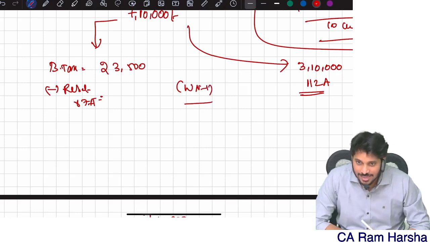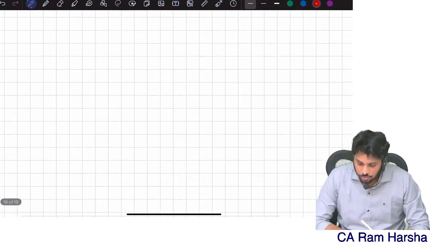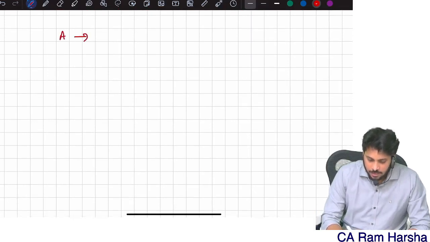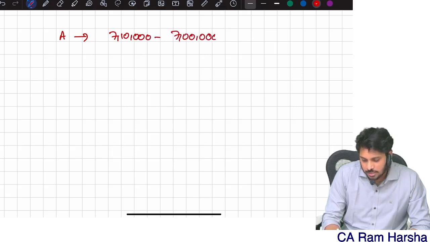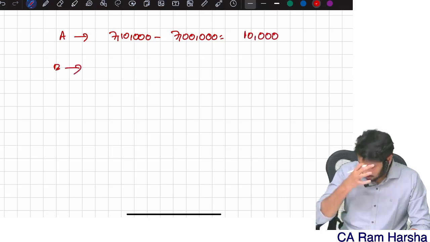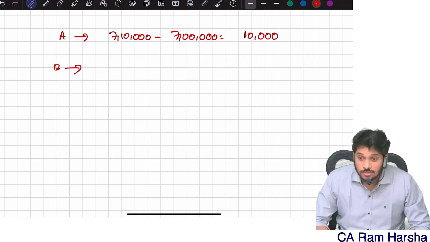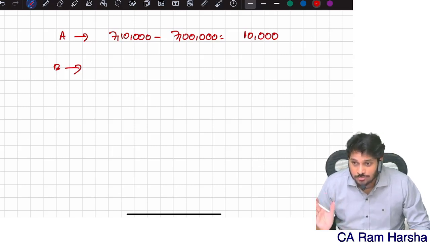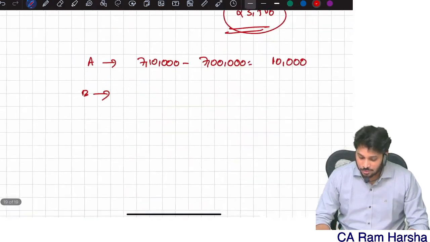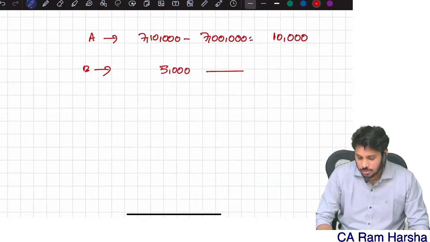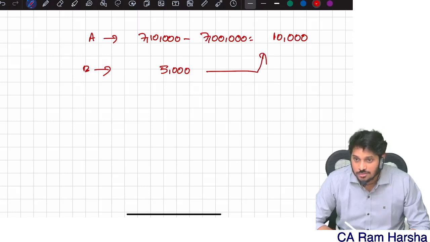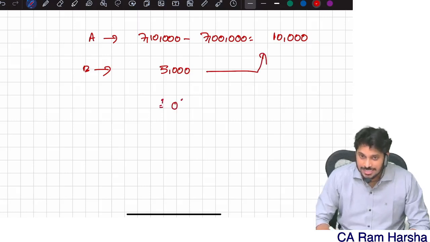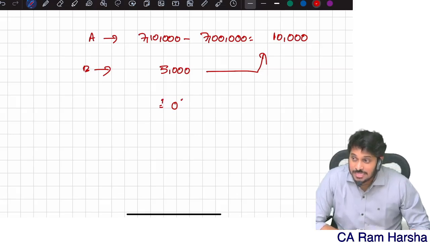Step A: 7,10,000 minus 7 lakhs is equal to 10,000. Step B: tax on total income, here you should consider only excluding 112A. Excluding 112A, what is my tax amount? 5,000. Is my 5,000 more than 10,000? No. Therefore the rebate is 0.